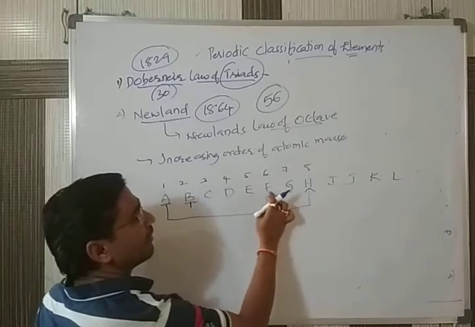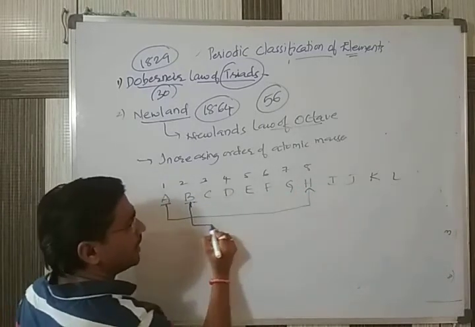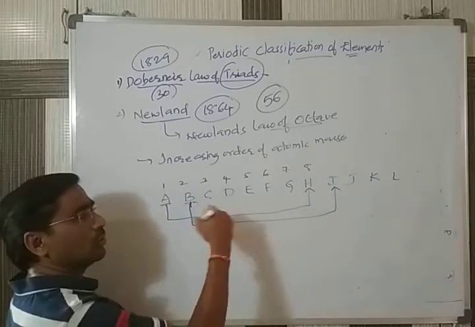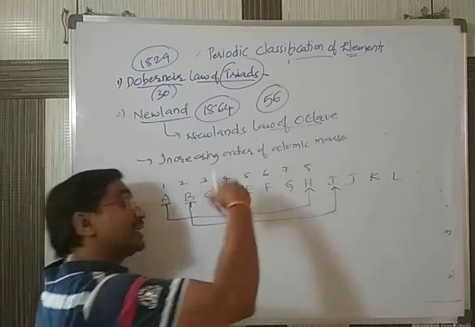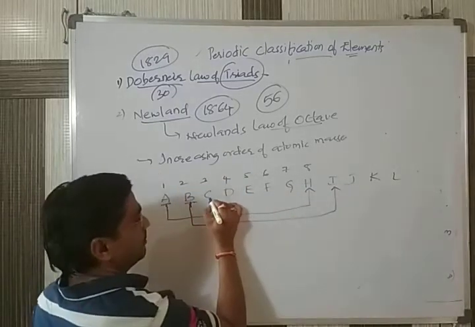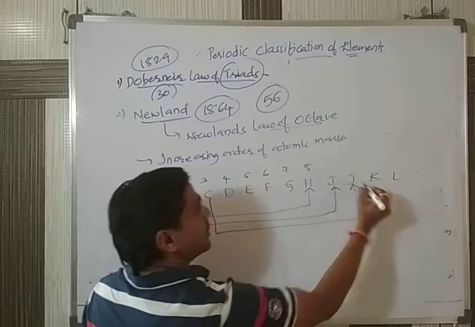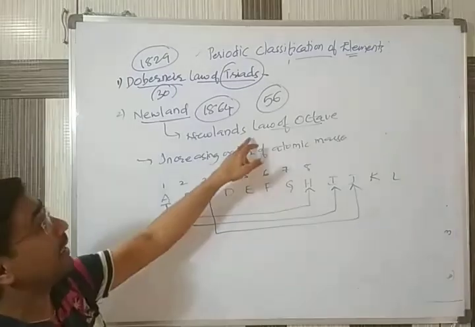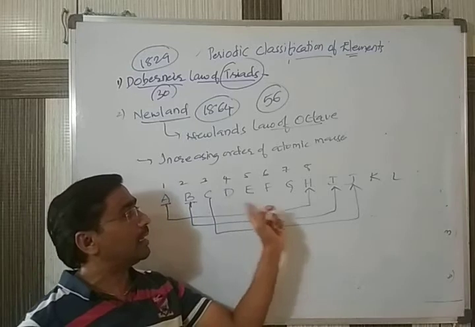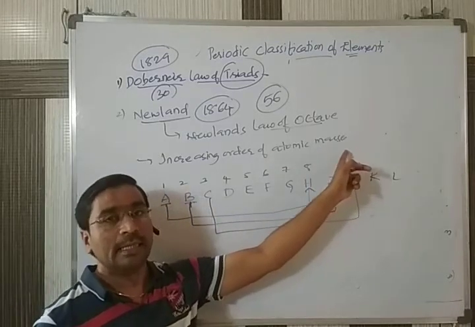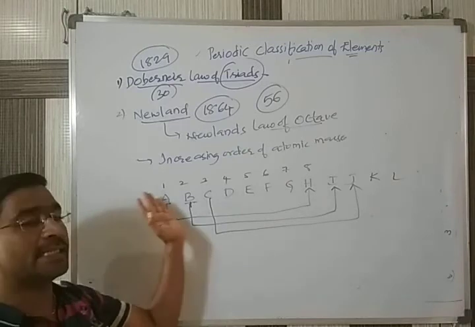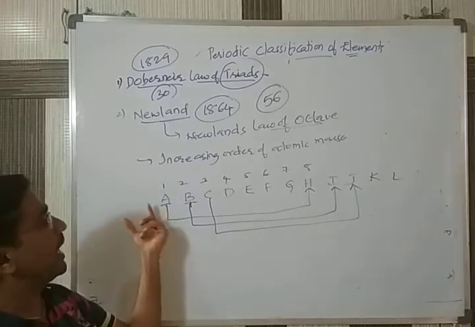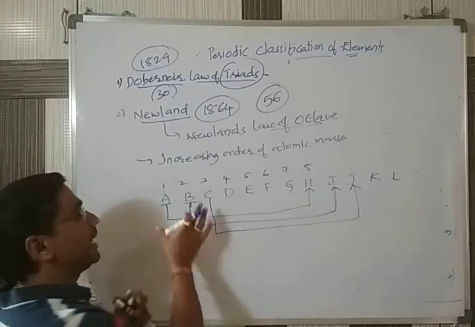1, 2, 3, 4, 5, 6, 7, 8. So this is also eight. Next, this element also shows properties similar to its eighth element, which is J. Like this, he observed this property. That's why Newlands said that when the elements are arranged in the increasing order of atomic masses, the properties of the first element are similar to its eighth element. That's why it is called an octave, as eight elements are linked here.